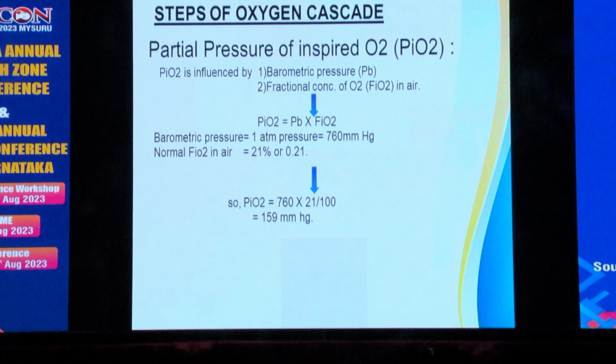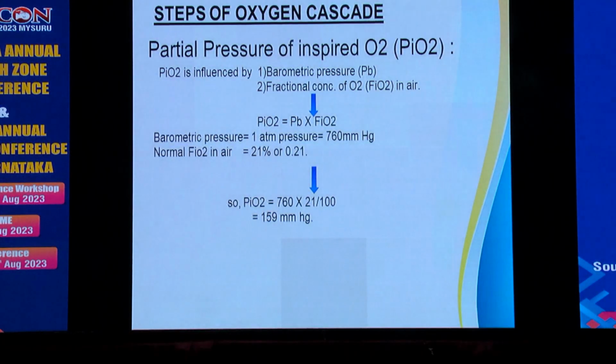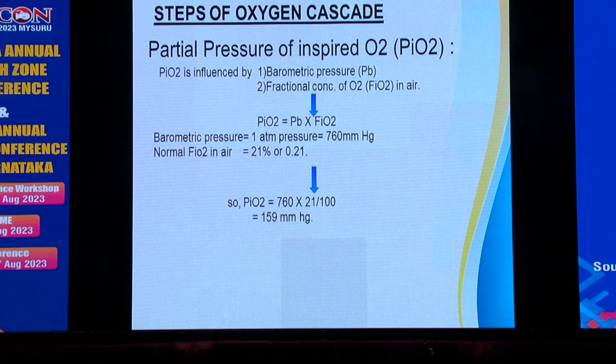The steps of oxygen cascade. Partial pressure of inspired oxygen, that is PiO2. PiO2 is influenced by barometric pressure and the fractional concentration of oxygen, that is FiO2, in the air. PiO2 is calculated by barometric pressure multiplied by the FiO2. Barometric pressure, 1 atmospheric pressure, is equivalent to 760 millimeter of mercury. Normal FiO2 in the air is 21%, as you all know. So PiO2 is 760 into 21 by 100, that is 159 millimeter of mercury.